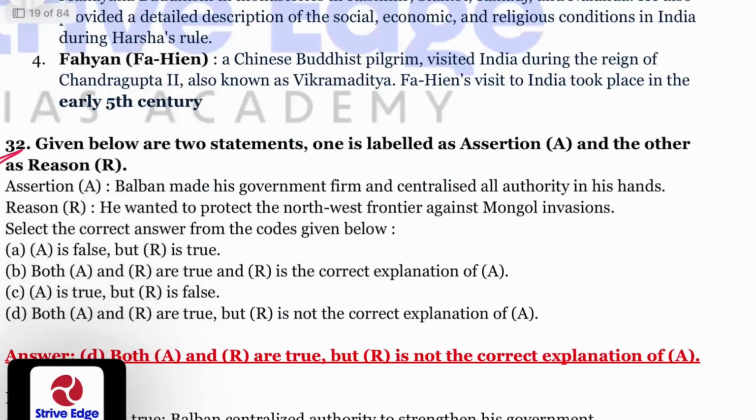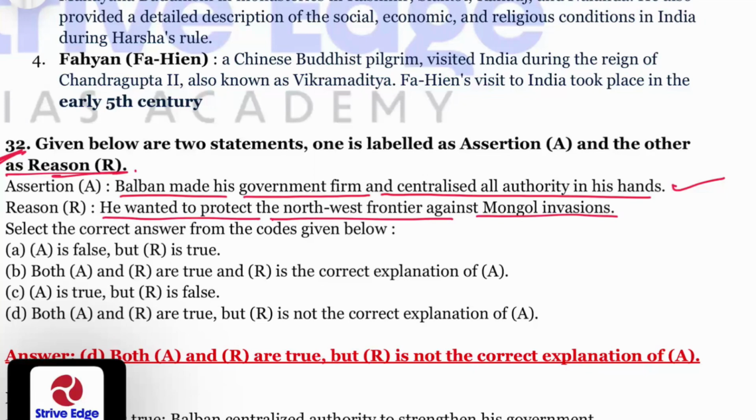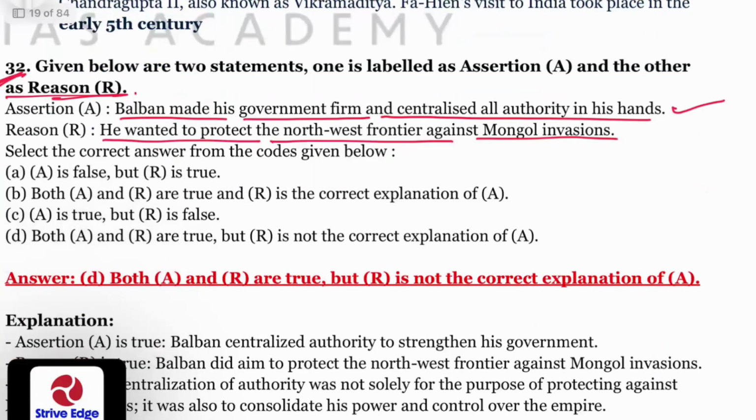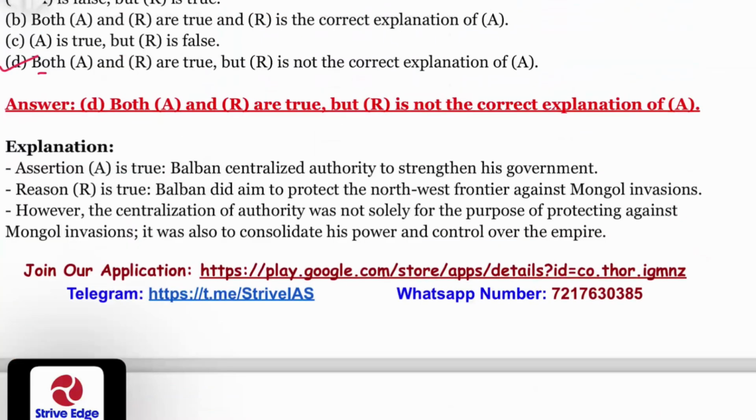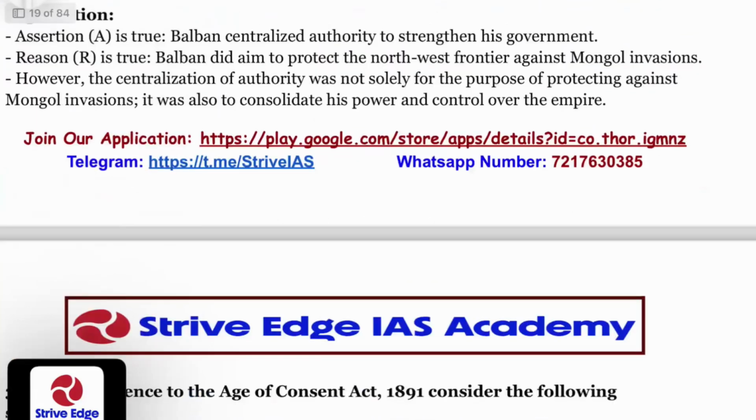Question number 32. Given below are two statements, one labeled as assertion and the other as reason. Balban made his government firm and centralized all authority in his hands. Correct. He wanted to protect the northwest frontier against Mongol invasions. That could be one reason that Balban centralized his authority, but it cannot be the sole reason. So both A and R are correct, but R is not the correct explanation of A. So D, that is both A and R are true, but R is not the correct explanation of A, is the correct answer.